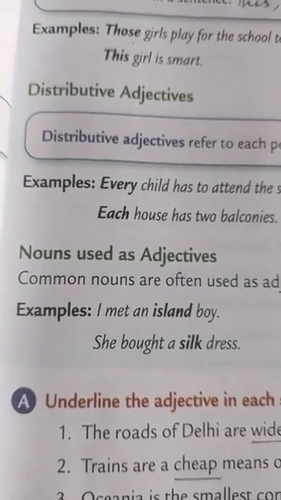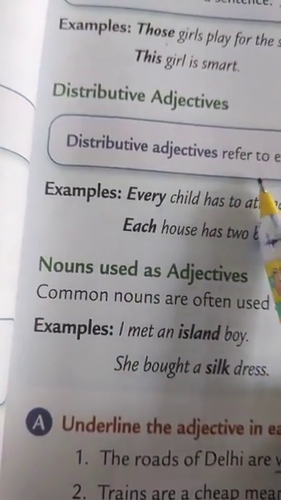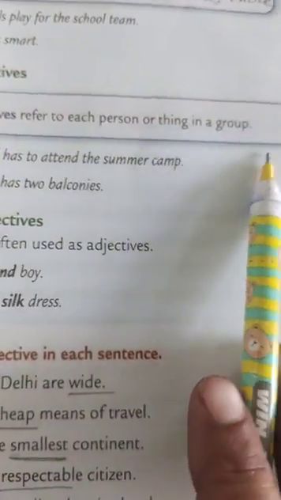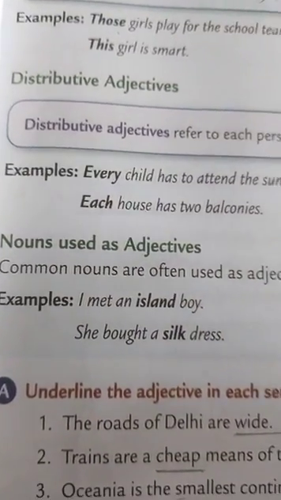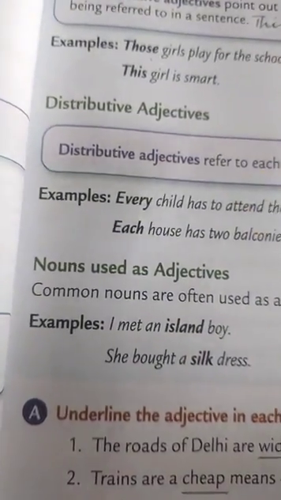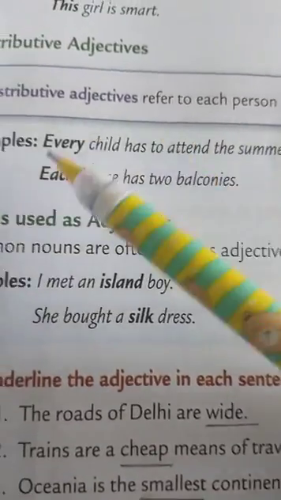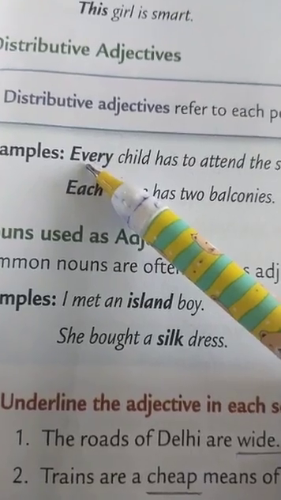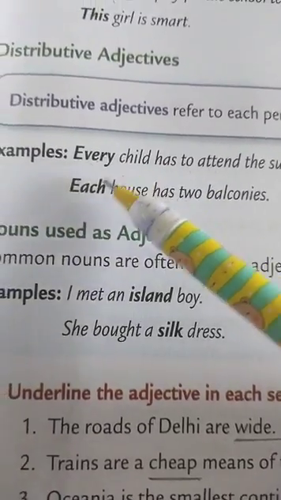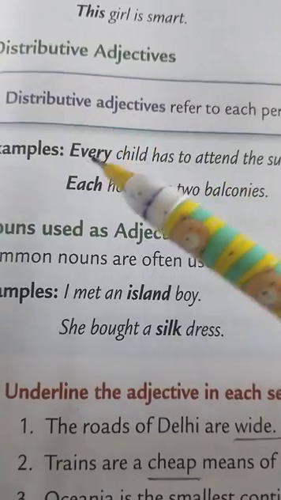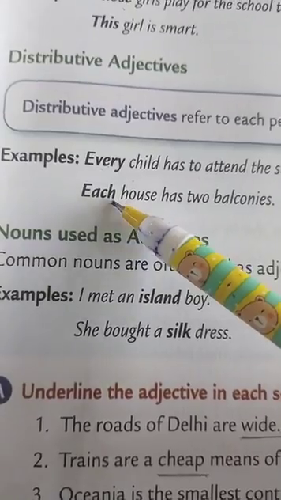Now next we have, children, distributive adjectives. What are distributive adjectives? Distributive adjectives are those which refer to each person or thing in a group. Like, every child has to attend the summer camp. Now in this sentence, the word every is referring to each child in the group. Then, each house has two balconies. Now here, the word each is a distributive adjective.